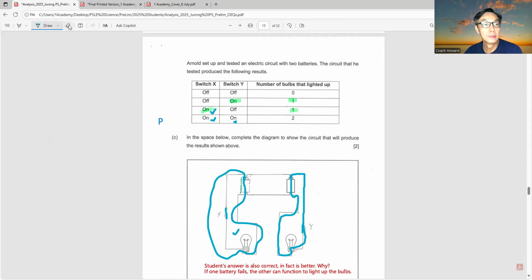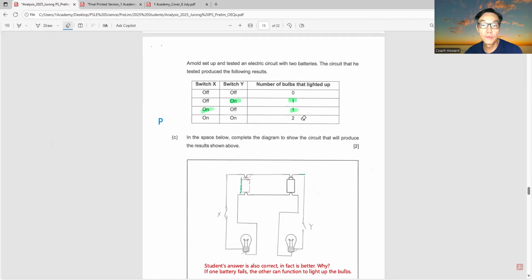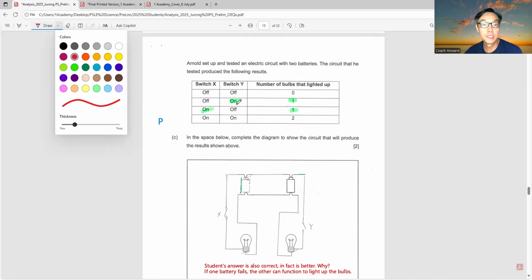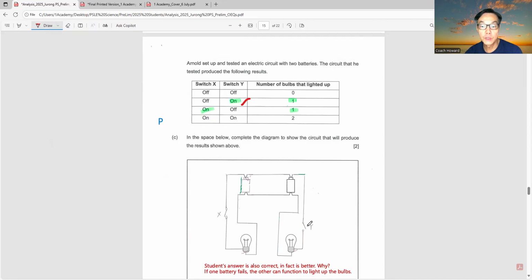Next, if I remove the annotation, let's try the other conditions. So it's very easy to see. When both are off, none will light up. So we have tried one on. Okay, let's try one more, which is this. Switch Y is on, since this is closed, and the other. So you can see this forms a closed circuit as well.